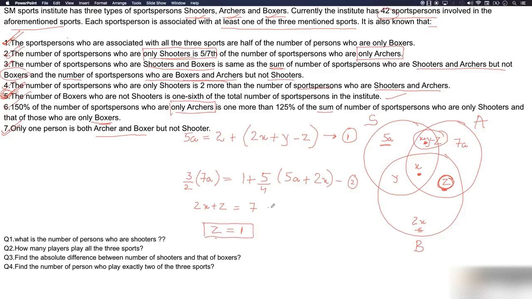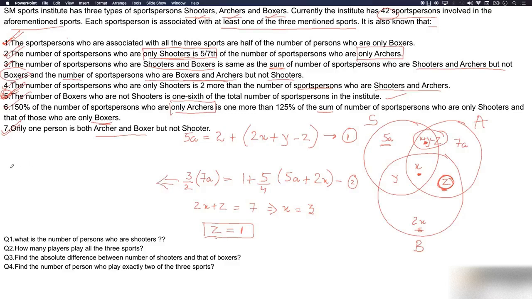If z is 1, can you find x? Yes, we can find x from this equation. x would be 3. Now this equation, can you find a from this equation? Yes, we can definitely find a, because this is an equation of two variables and we know the value of x. Okay, so let's do it over here. I'm writing this complete equation over here now.